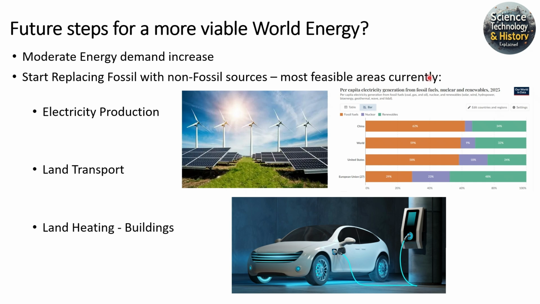And the most feasible area currently, in my opinion, is, first of all, electricity production. This is already ongoing, but we can start replacing fossil fuels in electricity production, like coal and gas, with more sun, wind, and hydropower. But in this mix, we would also need, for example, nuclear, because nuclear is a non-intermittent and not weather-dependent electricity source. As I said, electricity production is starting to become more green.